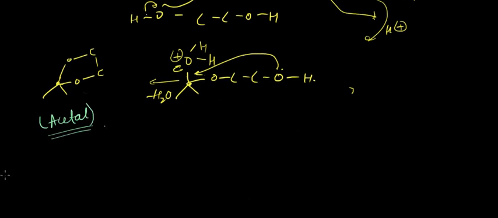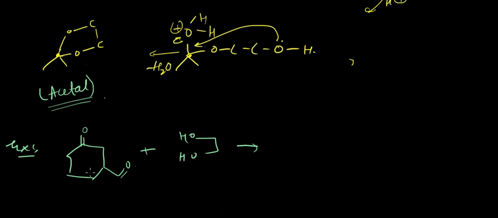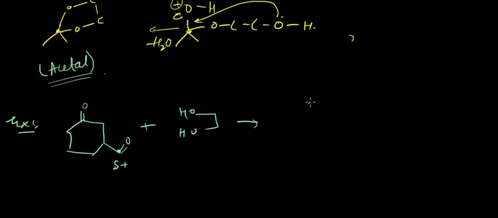Let's look at another example. So we have something like this compound, and again we are reacting it with glycol. This is glycol. What will happen is, obviously, this carbon atom would be more reactive, as it is having more partial positive charge, unlike the keto group, so we will have something like this.